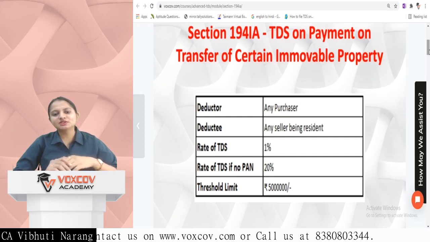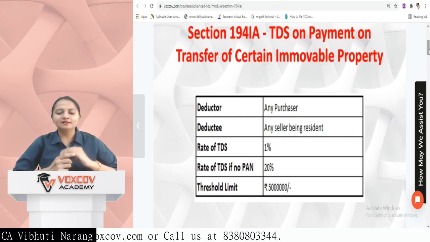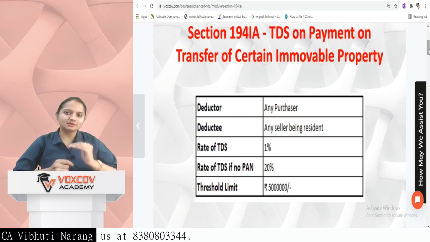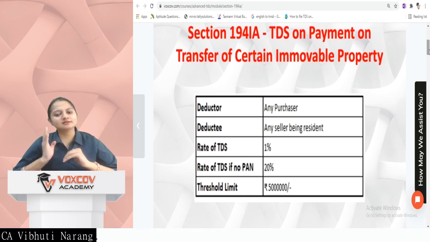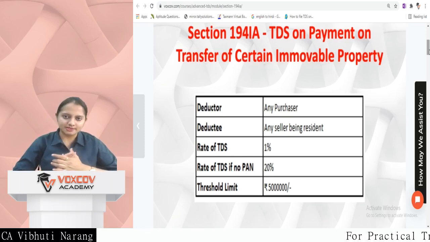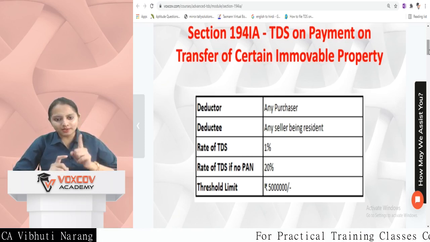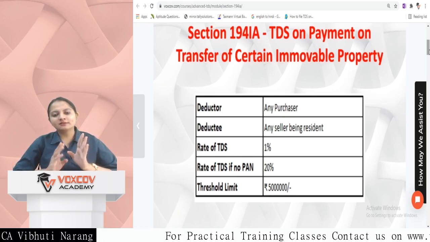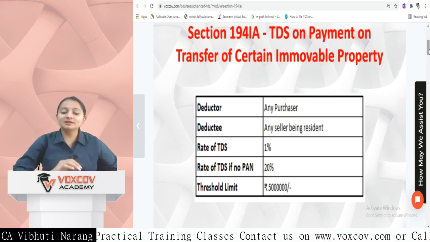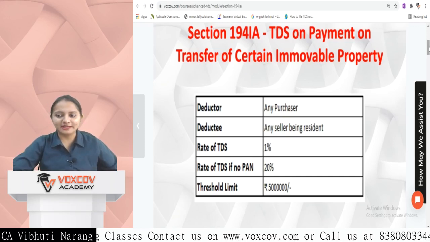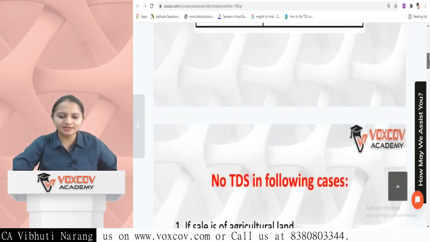So whenever there is a purchase of any immovable property, the deductor is the purchaser, meaning the person who is buying the property, and the deductee is the seller who is selling the property, and the seller needs to be a resident of India. The rate is 1%. If PAN is not available, then 20%. The threshold limit is 50 lakh. So it's not 5 lakh, it is 50 lakh rupees.